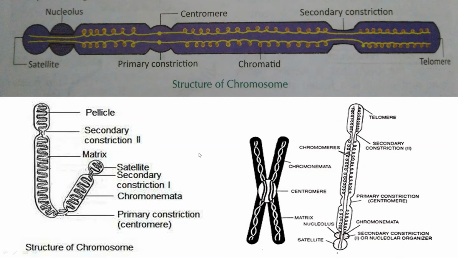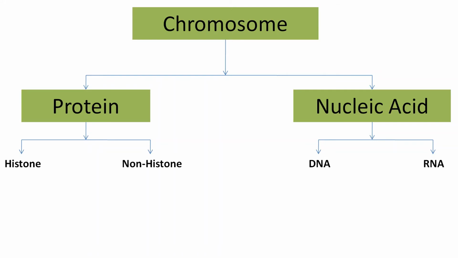Okay. Now coming to the chemical components of the chromosome. The chromosome is made up of protein and nucleic acid. Just now I said that it is made up of chromatin material. So what is the chromatin material? The proteins and the nucleic acids. Protein contains histone protein and non-histone protein. What are the histone proteins? Histone proteins are the basic proteins, which are water soluble, and non-histone proteins are the acidic proteins and they are not so soluble in water.